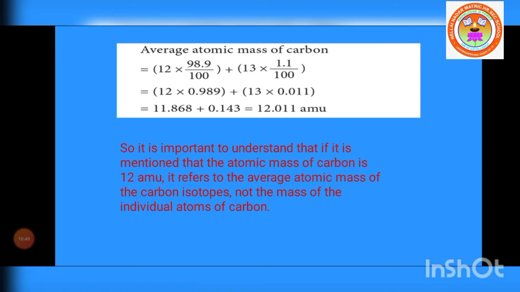It is important to understand that if it is mentioned that the atomic mass of carbon is 12 AMU, they have rounded it off to 12 AMU. It refers to the average atomic mass of carbon isotopes, not the mass of an individual atom of carbon. 12 AMU is not the mass of an individual atom of carbon. It's the average atomic mass of carbon isotopes.